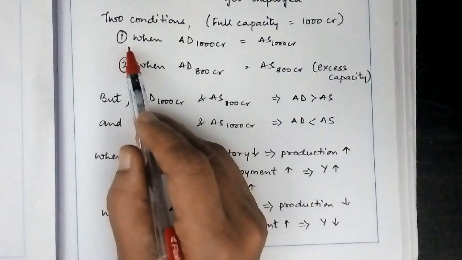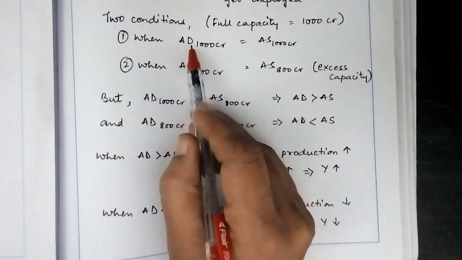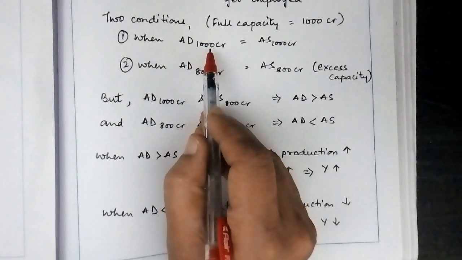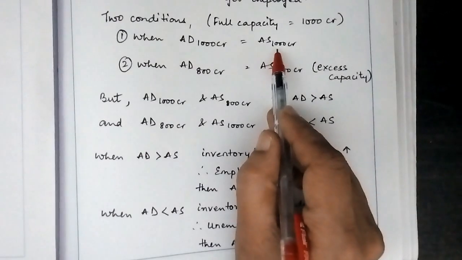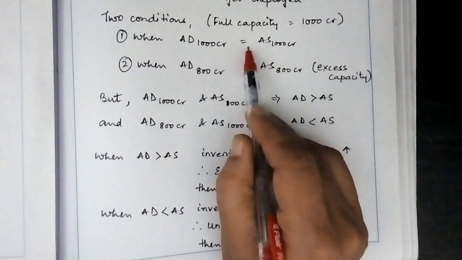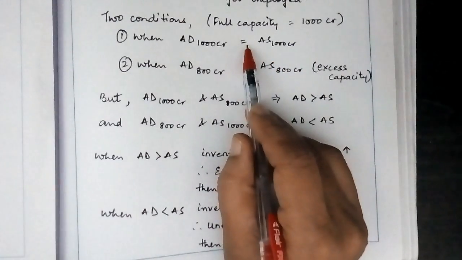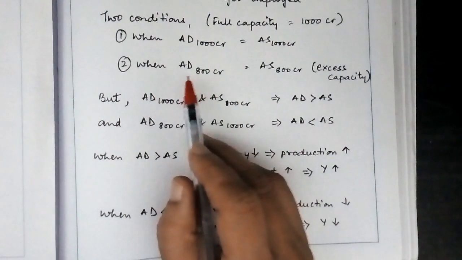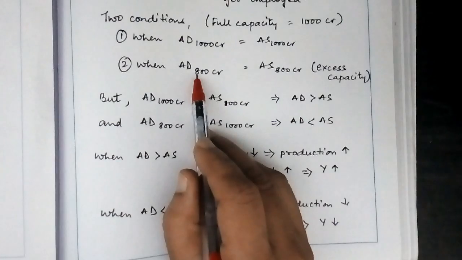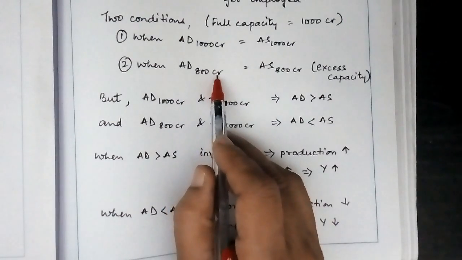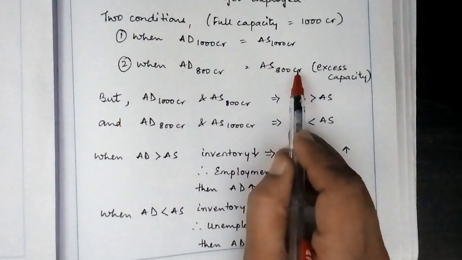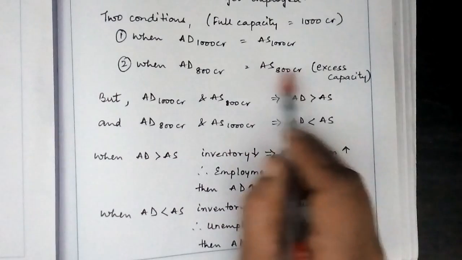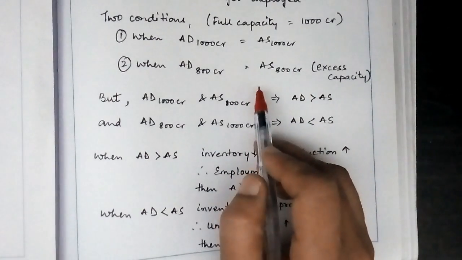Now condition 1 is when the aggregate demand in the economy is for 1000 crore and the supply is also worth 1000 crore, the economy is at equilibrium. The second condition is when the demand is only for 800 crore and the supply is also for 800 crore. Here also exists an equilibrium.